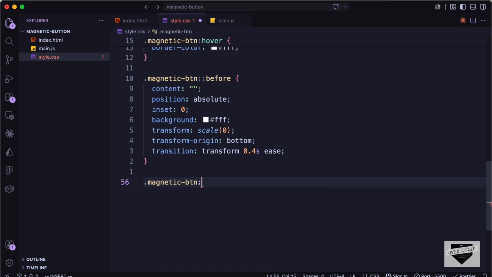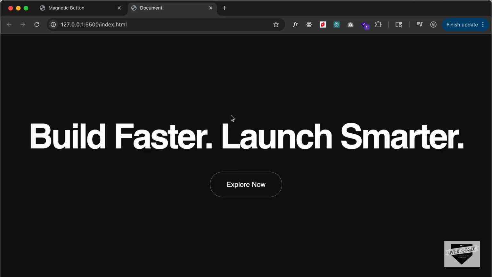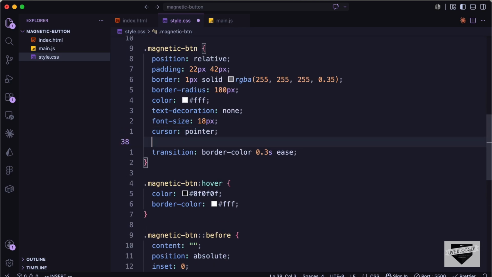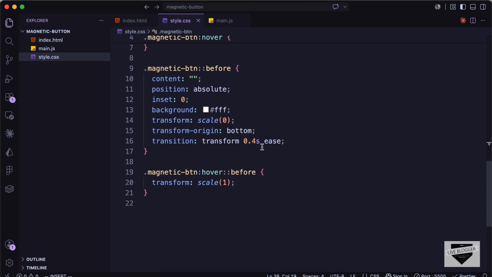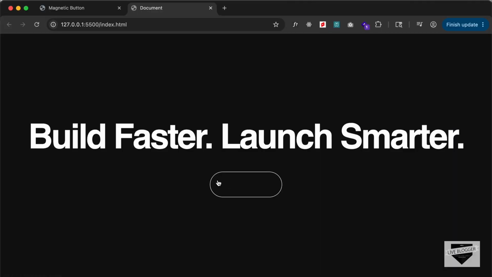So let's type .magnetic-button:hover::before, and here let's type transform. Let's set it to scale(1). So now if you hover over this, we can see that this is how the button looks. Now we need to restrict the before selector from going outside this button. So for that, let's go ahead and set the overflow to hidden for the magnetic button. Now this is scaling for the X and the Y axis, so let's just scale for Y. So here let's type scaleY. Let's do that over here as well. So now this is how it looks.